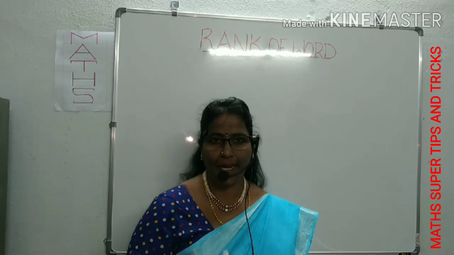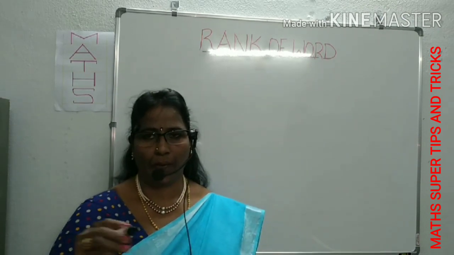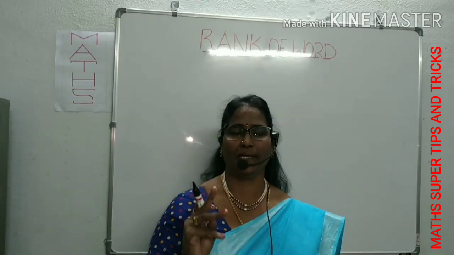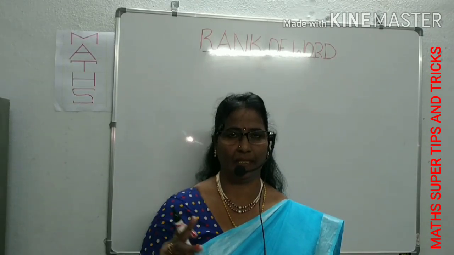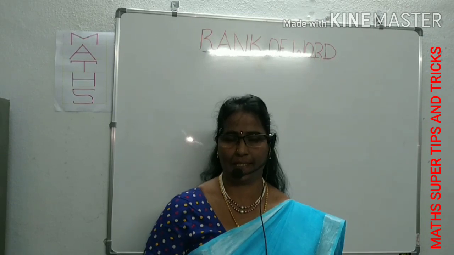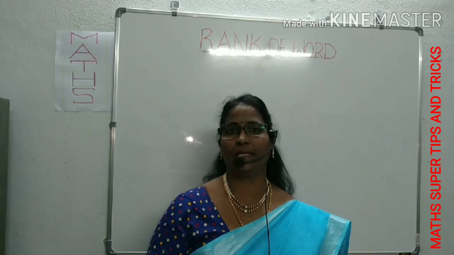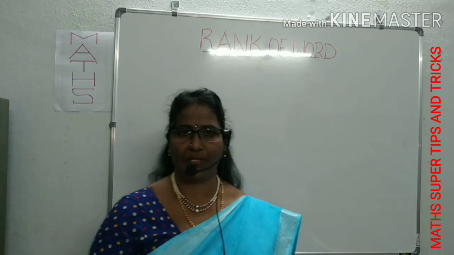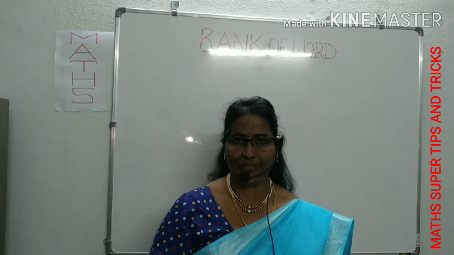It's simple. And here you have to know what the words are. There will be two types of words. One is with repeated letters, another is with non-repeated letters. Some words have repeated letters, some words have no repetitions. Both of them we can solve easily to find out the rank of that word.